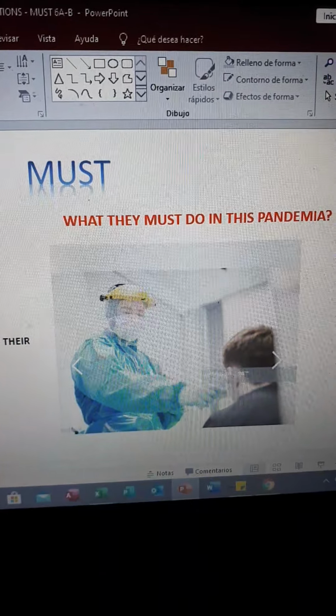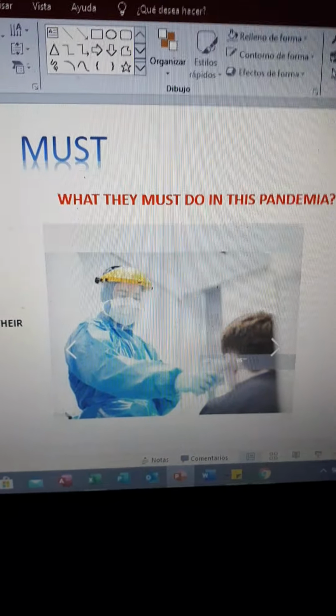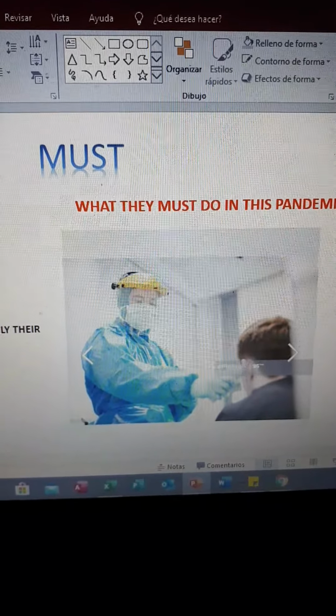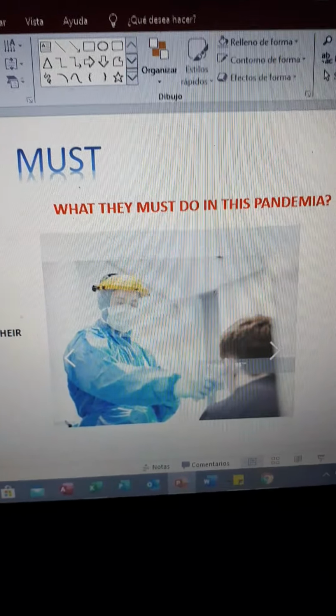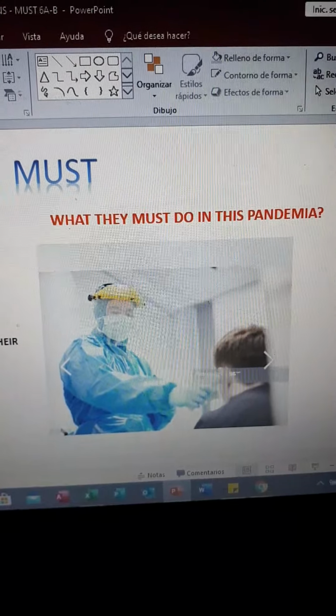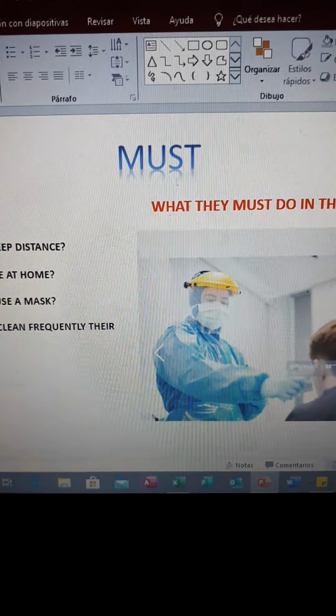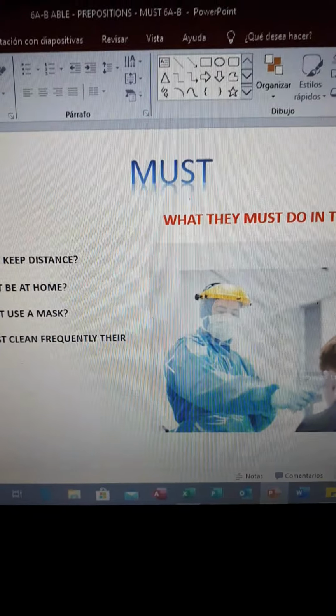We can say that the doctor must clean his hands frequently. The patient must use a mask, could be.